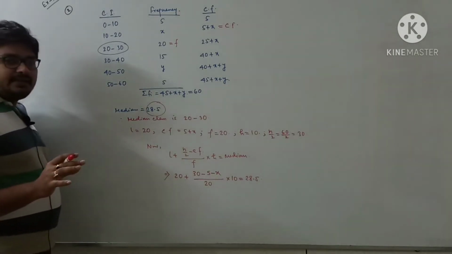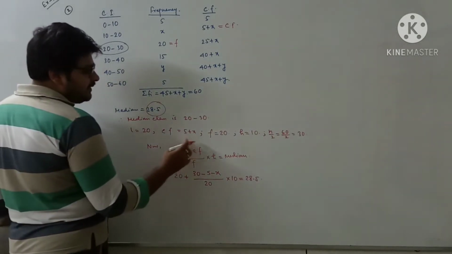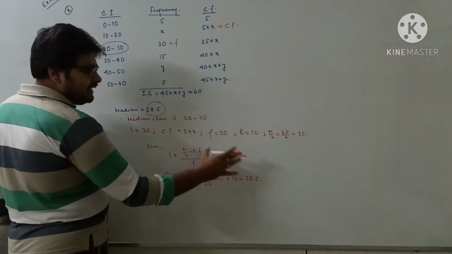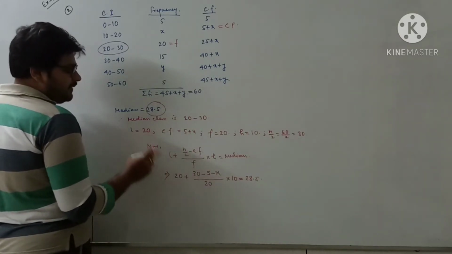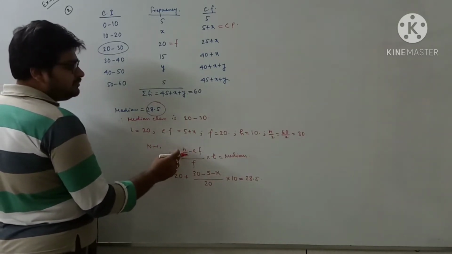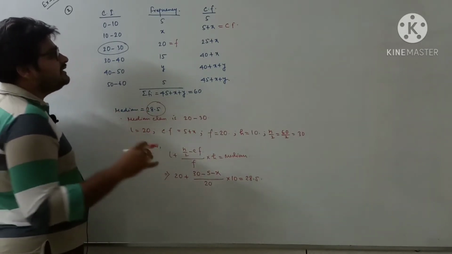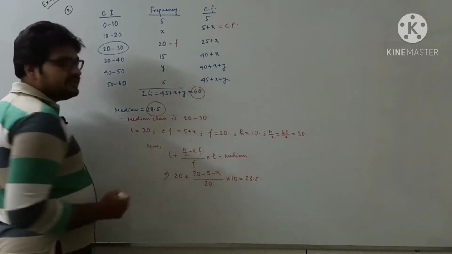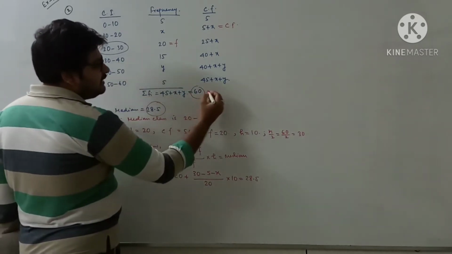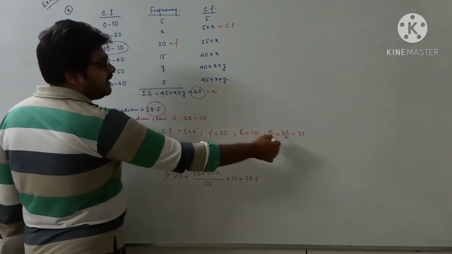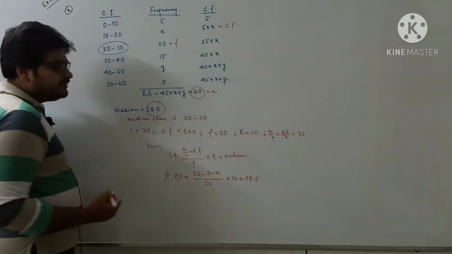So what I have done, I think you understand: L plus n by 2 minus CF by f into h is the median. So I got the value of L and put it in. For n by 2, I thought, how can I get it? So I saw the question and saw the total frequency 60 given in the question. So this is n, you know. By doing n by 2, I got the value of n by 2.